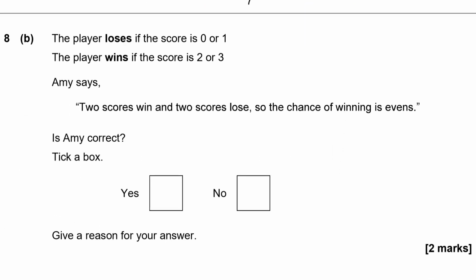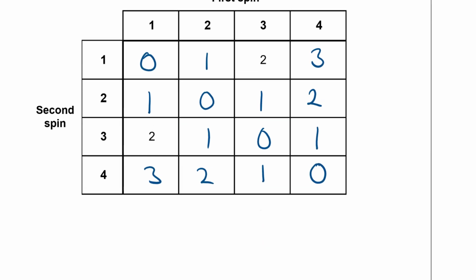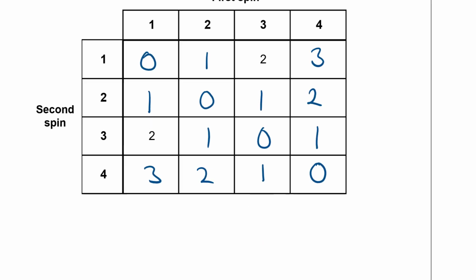So let's have a quick look then at the next question. It says, the player loses if the score is 0 or 1, and the player wins if the score is 2 or 3. Now Amy says 2 scores win and 2 scores lose, so the probability of winning is evens. Is Amy correct? Tick a box. Okay, so she's correct in that there are 2 outcomes that are a win and 2 outcomes that are a loss, but that's not necessarily equal chances of getting those 2 things. Let's have a quick think about this.